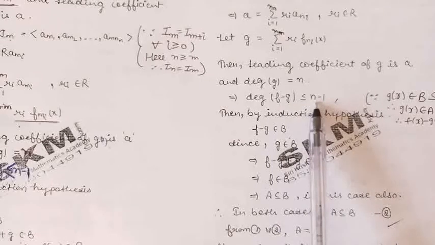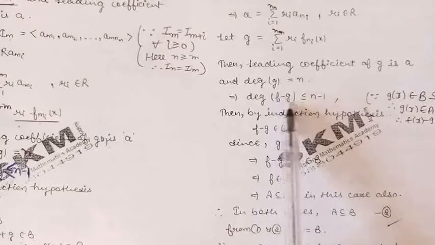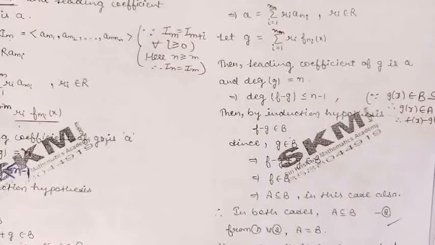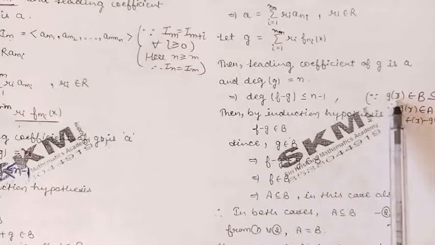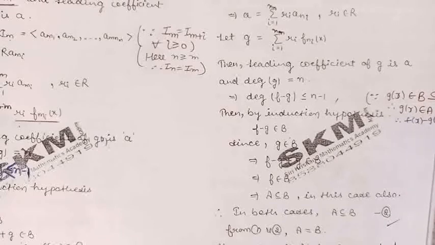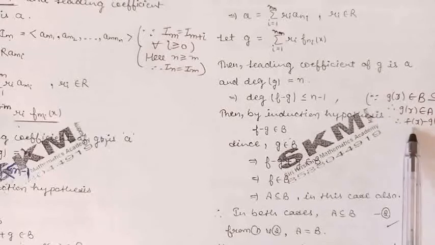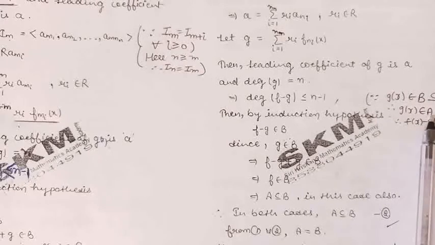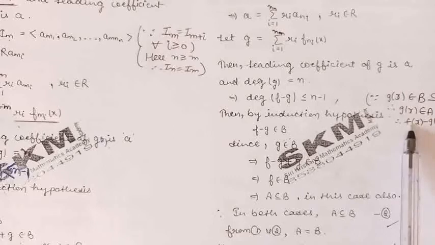Now we can use the induction step here, because according to the induction step, if a polynomial belongs to A and has degree less than n, then the polynomial belongs to B. This polynomial f minus g belongs to A, because the polynomial g belongs to B, B is contained in A, so the polynomial g belongs to A, and the polynomial f(x) already belongs to A. A is an ideal of the polynomial ring R[x], so f(x) minus g(x) belongs to A.